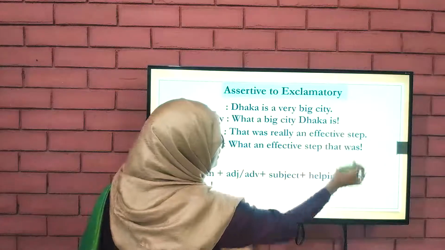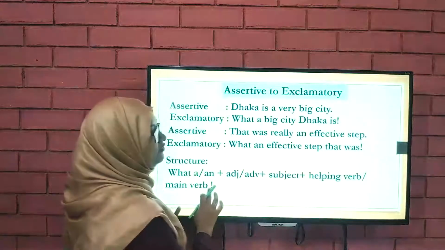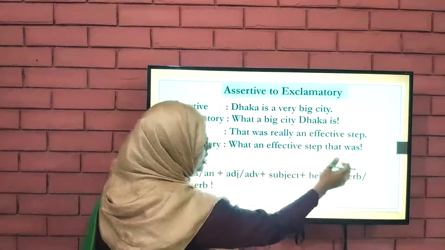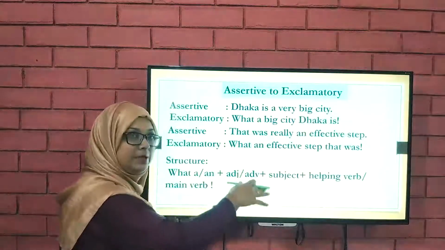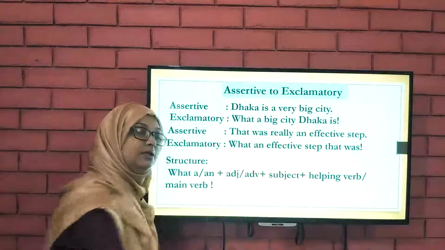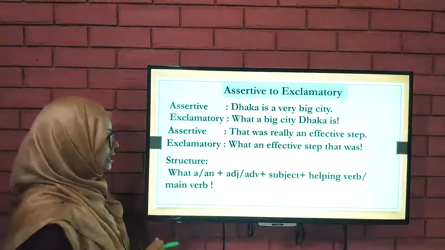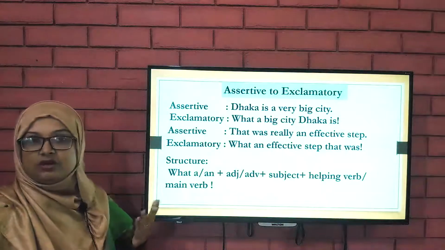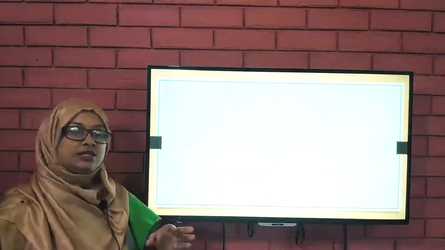Finally the helping verb or main verb. Here it is a helping verb, so I have written the helping verb. But if the sentence has a main verb, we will write the main verb there. Hope you understand. Actually, this is very easy. There is no chance of being confused with these sentences.